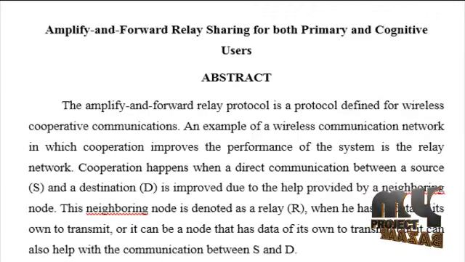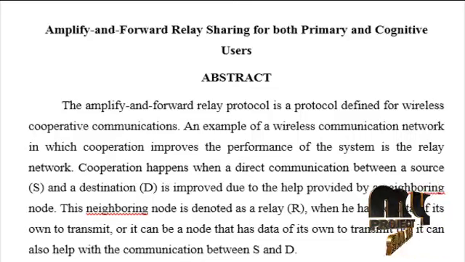The Amplify and Forward Relay Protocol is a protocol defined for wireless cooperative communication. An example of a wireless communication network in which cooperation improves the performance of the system is the relay network. Cooperation happens when a direct communication between a source and a destination is improved due to the help provided by a neighboring node. This neighboring node is denoted as a relay. It can be a node that has no data of its own to transmit, or a node that has data of its own to transmit, but can also help with the communication between source and destination.